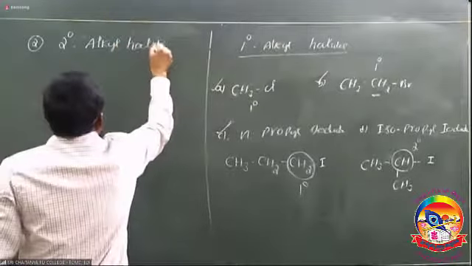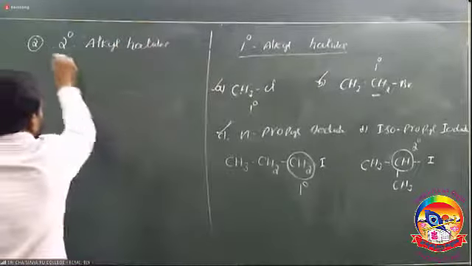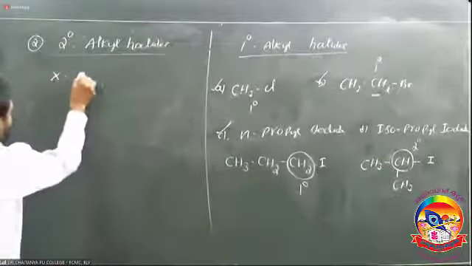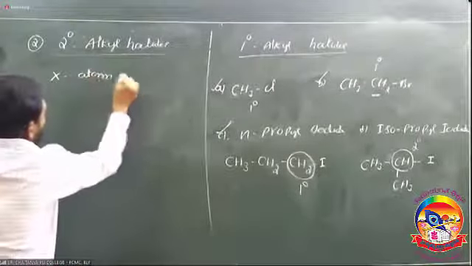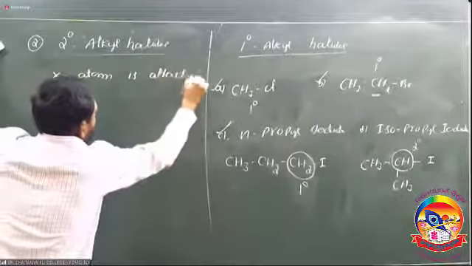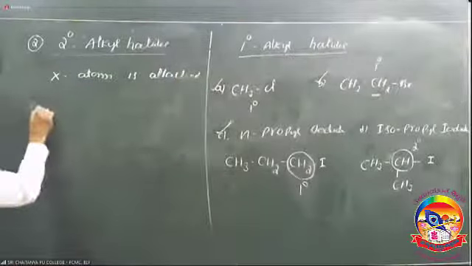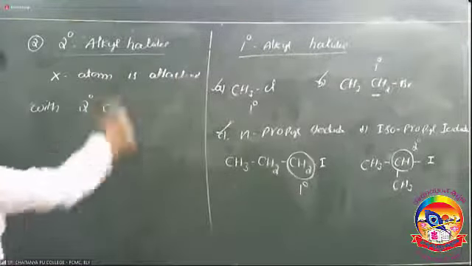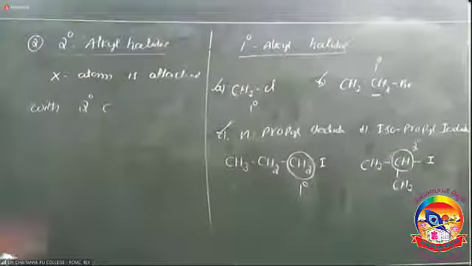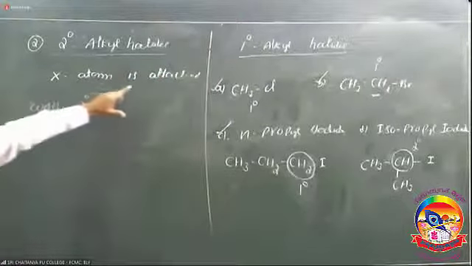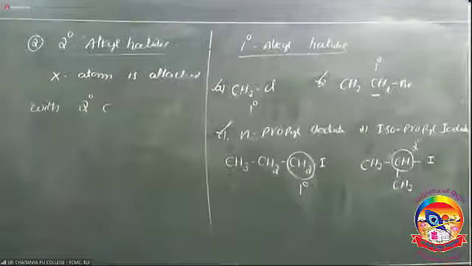If the halogen atom is attached with a secondary carbon, they are called secondary alkyl halides.